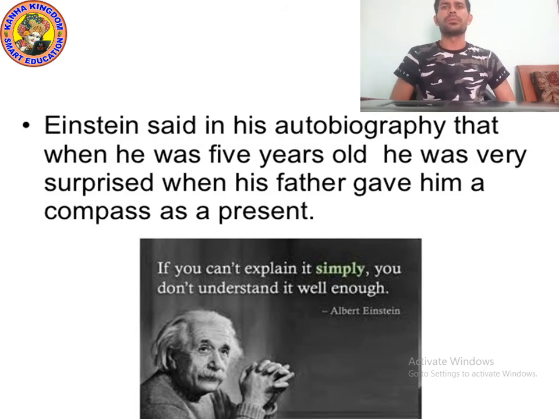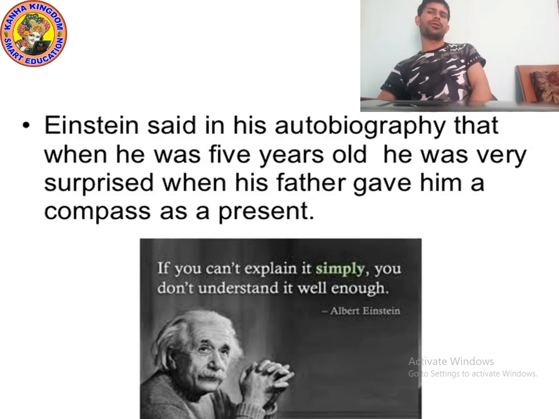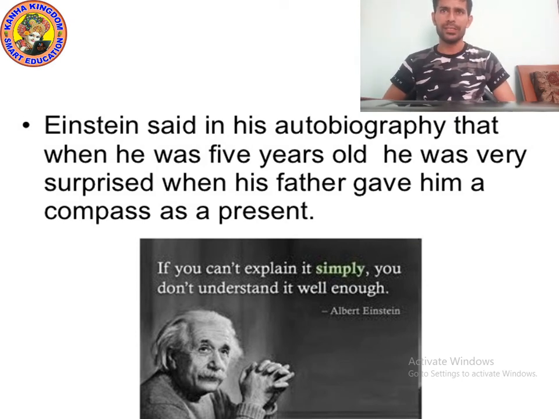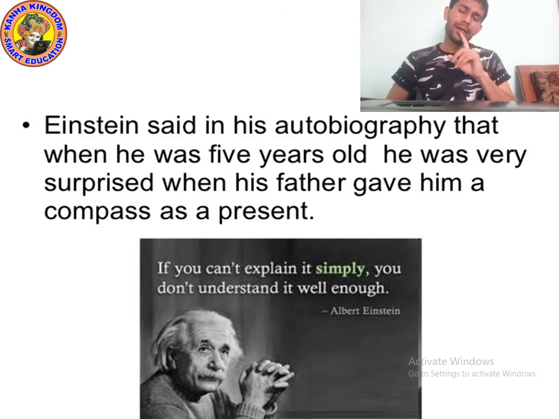So Einstein said in his autobiography that when he was 5 years old, he was very surprised when his father gave him a compass as a present. Only 5 years old, his father gave him a compass. He thought, what is this?